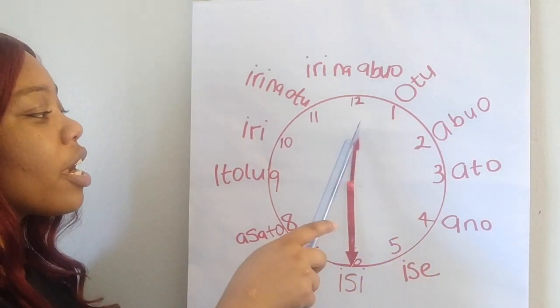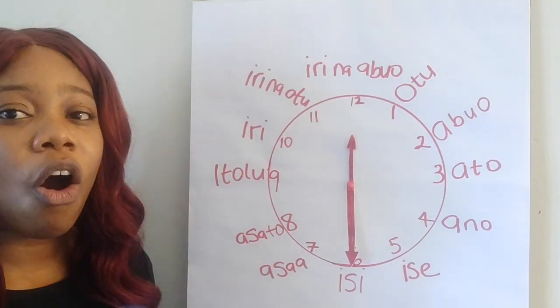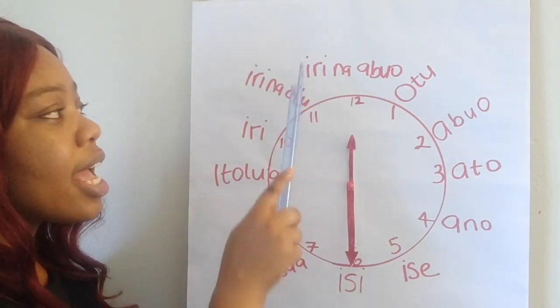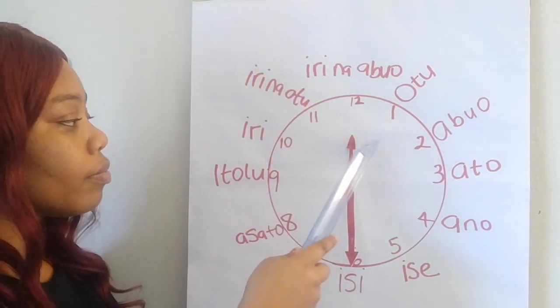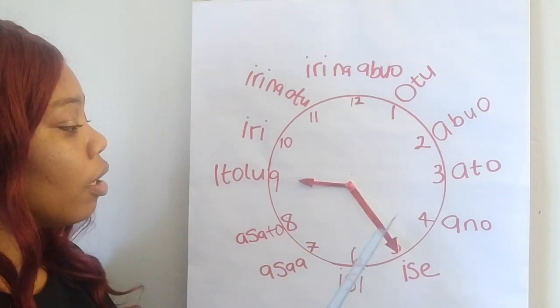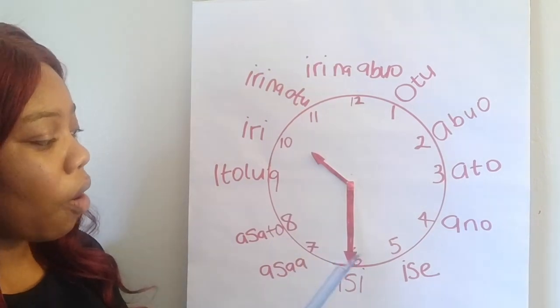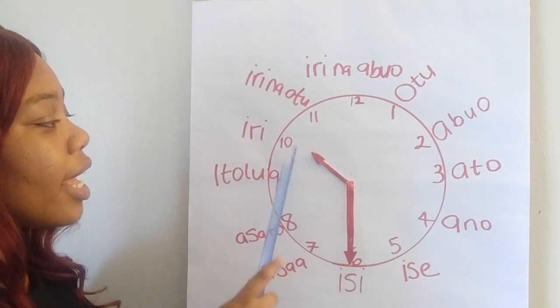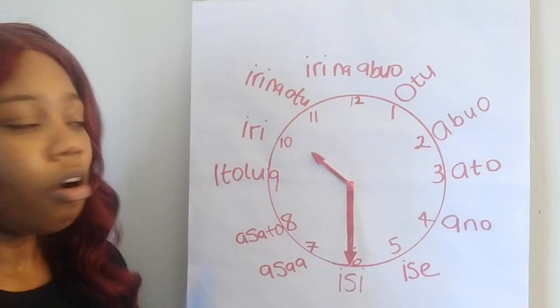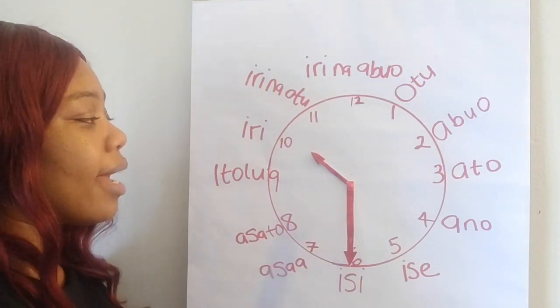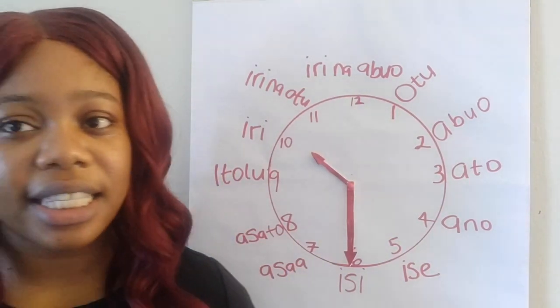It could be here, and you say Ojirila Okara. Gafee elekere iri na abuo. Ojirila Okara. Gafee elekere iri. Ojirila Okara. Gafee anything. It's easy.